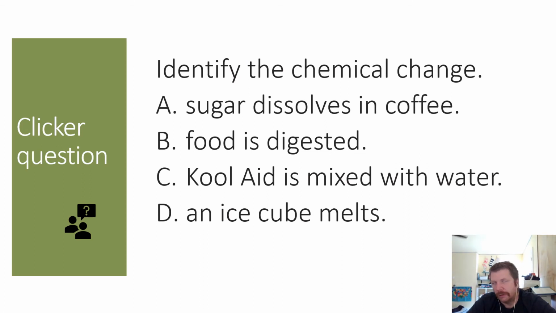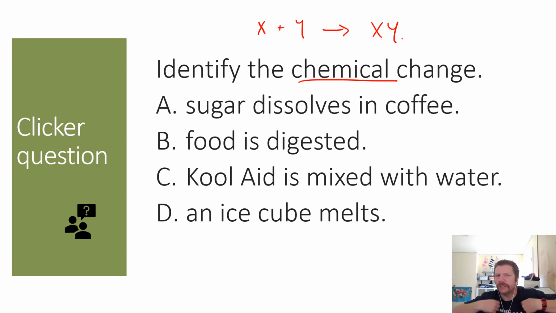Now, an example of a good think-about question would be this. Identify the chemical change. I'm going to give you a second to think about this. Pause if you want to. Okay, identify the chemical change. So when we think about a chemical change, we're thinking about something like X plus Y makes XY. These two things combine to make one thing. But in the process, the chemical composition of X and Y has changed.